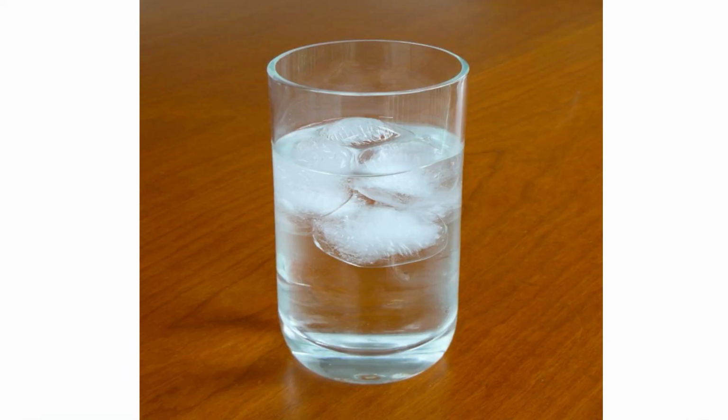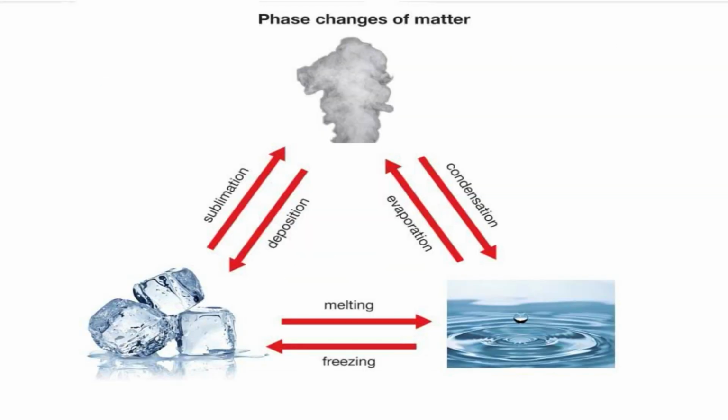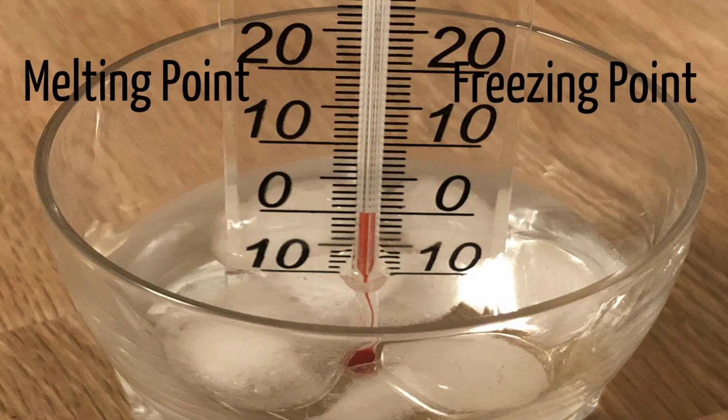When the liquid is cooled, the movement of the particles slows down. Stronger forces of attraction between the particles are formed. The particles are arranged in orderly manner in solid state. The process by which the liquid changes into solid is called solidification. The temperature at which this process occurs is called freezing point. The melting point and the freezing point of a substance have the same value.